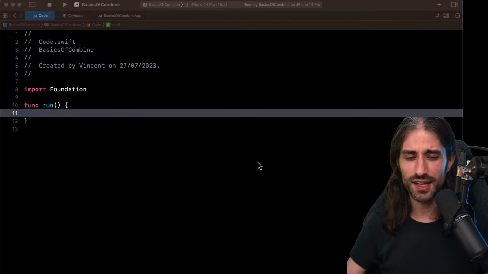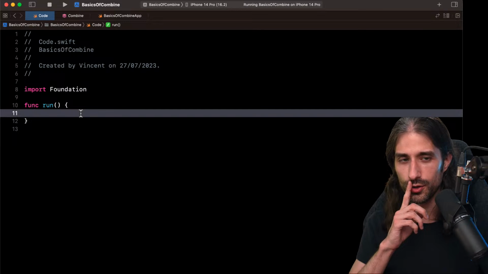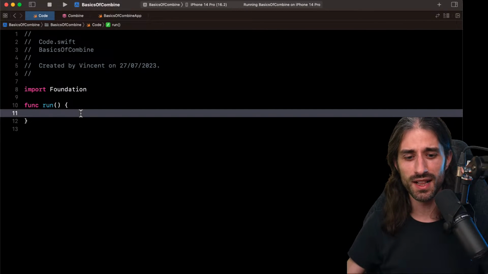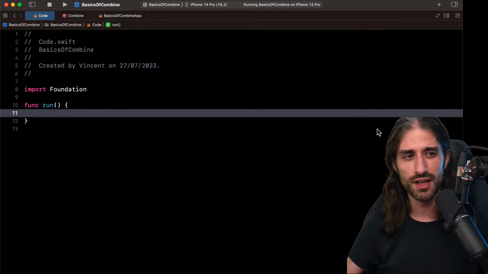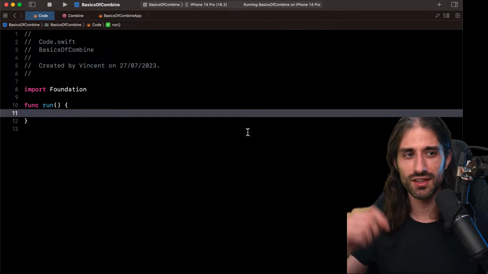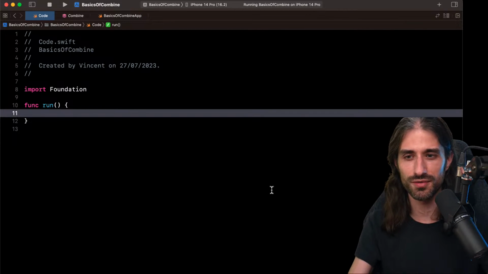To start, we'll do the most simple thing we can do, which is to create a publisher that returns a single value. I shouldn't use the word return. If you hear me use the word return, it's not a good choice of word, because return makes you think that a publisher is a function. It's not. So I should say a publisher that produces a value or that yields a value. If you hear me say a publisher returns a value, in your head, switch it to produces a value, because it's not a function returning a value and then moving on to something else.